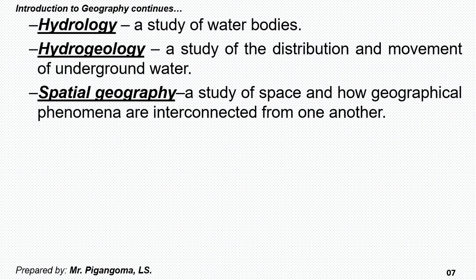But how do these geographical phenomena interconnect with one another? You may find that the presence of one geographical phenomenon results in the presence of another. They are interconnected. So the discipline which studies this aspect is what we call spatial geography.